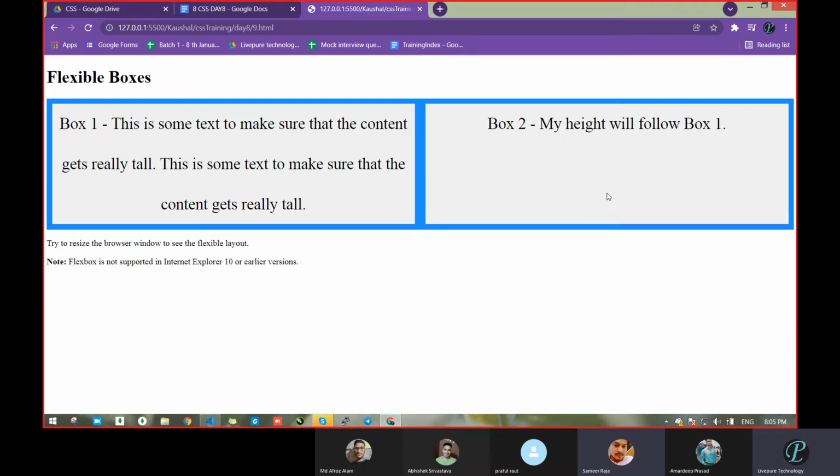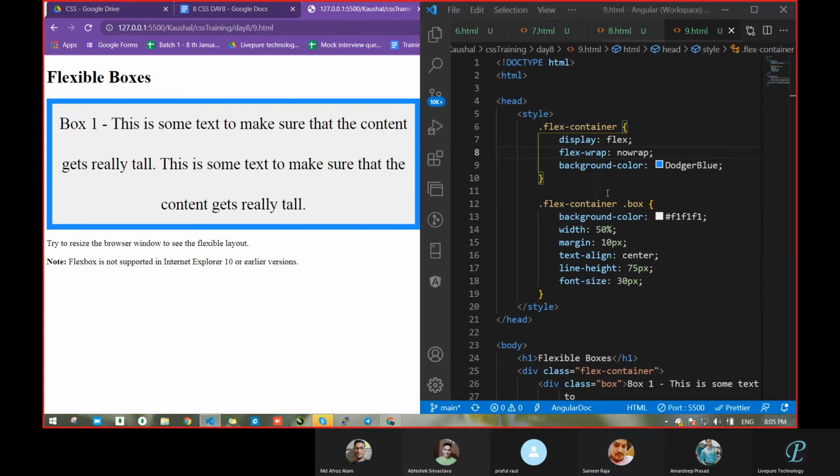So at which time will you go for single flex and at which time will you go for flex wrap? Single flex, I can't get. Means display flex you are telling. No, before this we had already given flex, right? Simple we gave. But right, no. Flex, that one was float. Okay, got it.